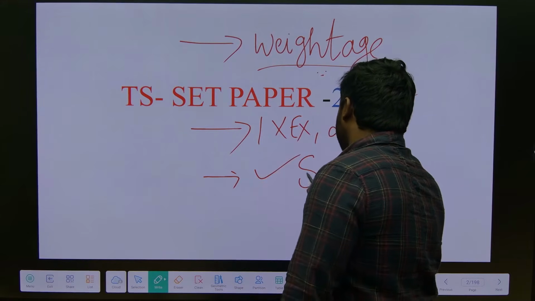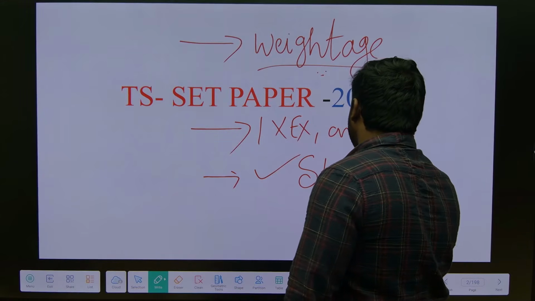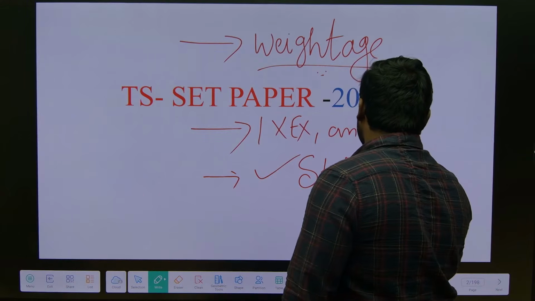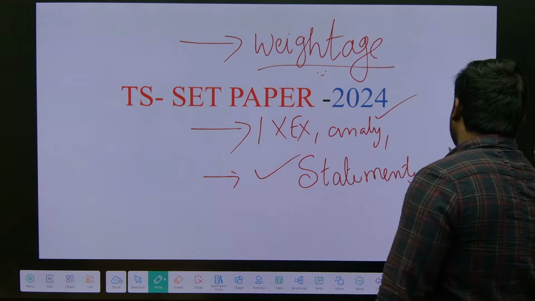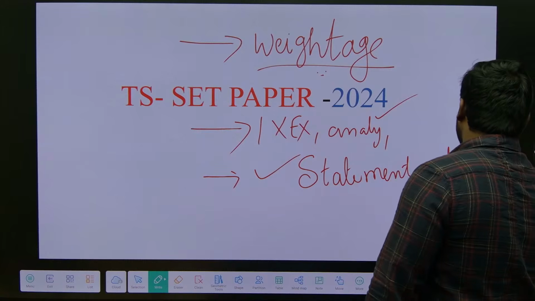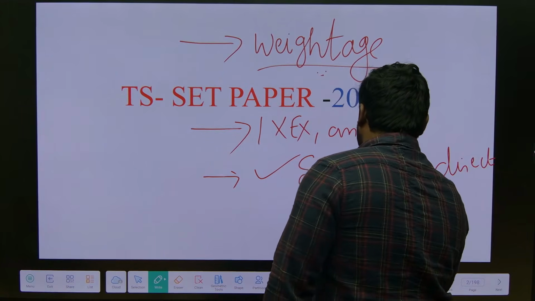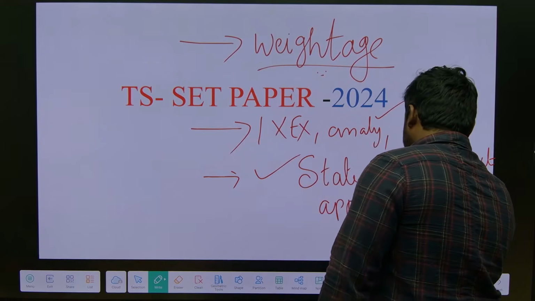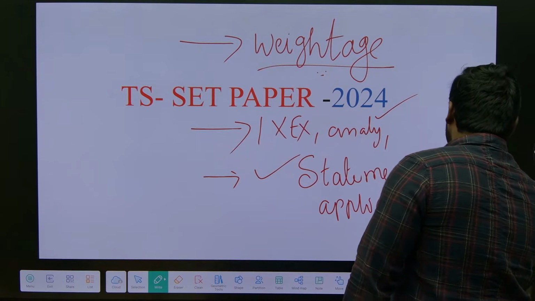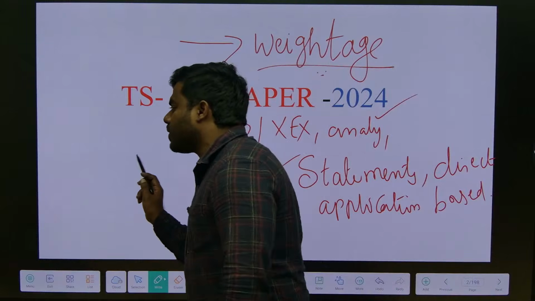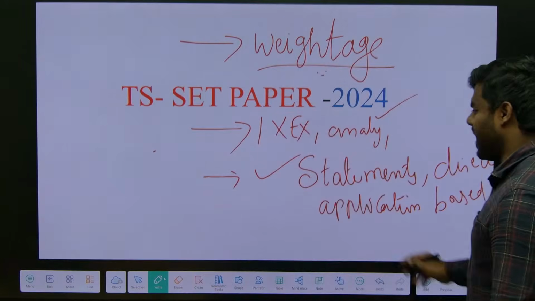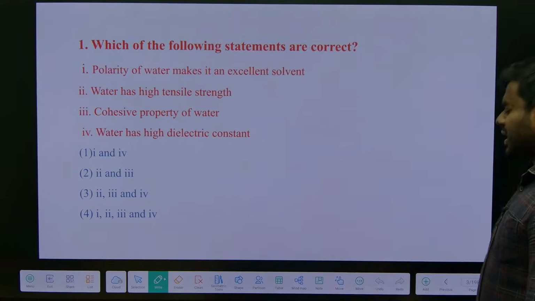All the questions are mostly statement based, direct, and some are application based. So only these are the three ways the questions were asked in the exam. Okay, so now let's start question number 1.